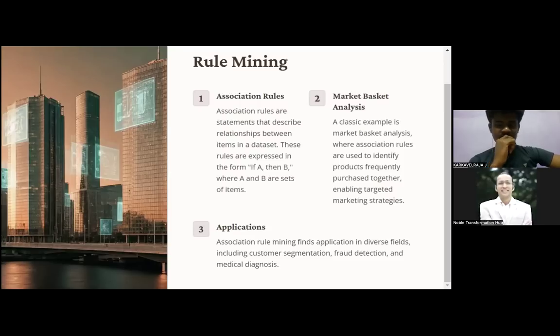Then market basket analysis. It's a classical example where the association rule is used to identify products frequently purchased together. Now it comes to the physical side: it will work in the algorithm, but it also has to be aligned with how products are purchased. Physical, digital, conceptual, and model, everything should be aligned, guys, enabling targeted marketing strategies.